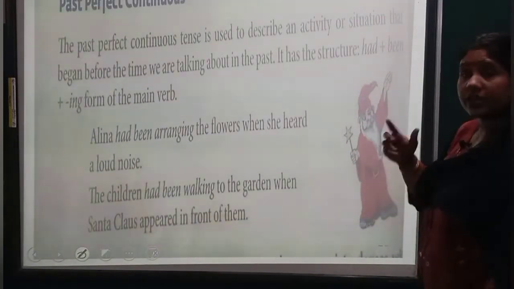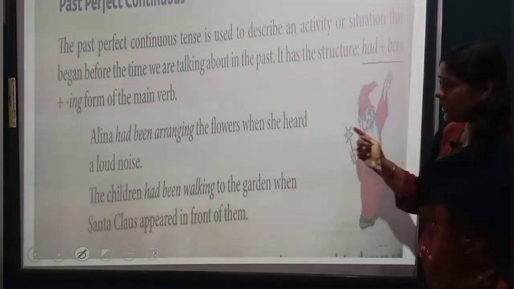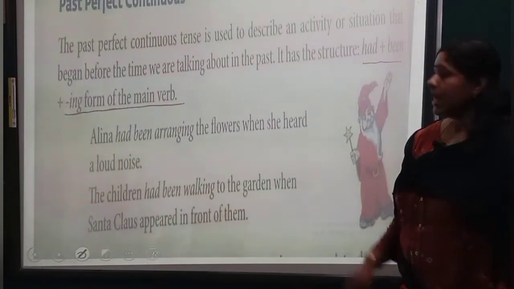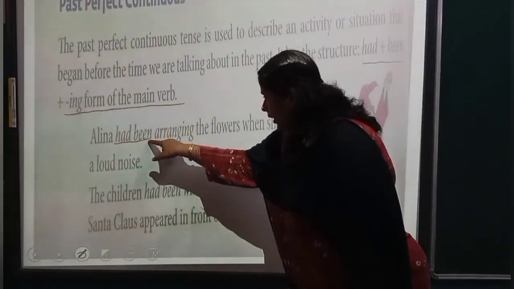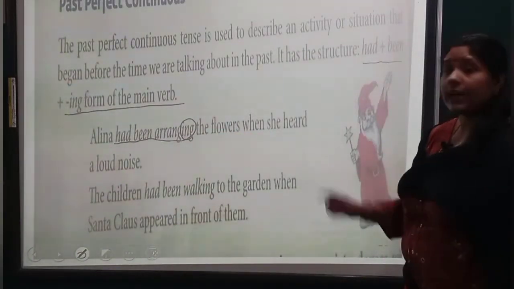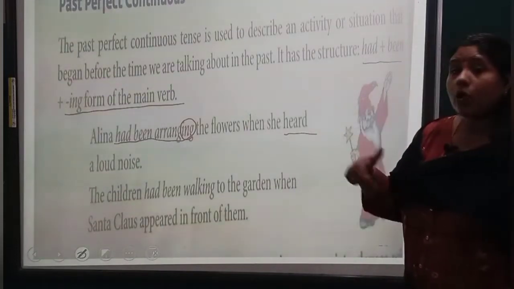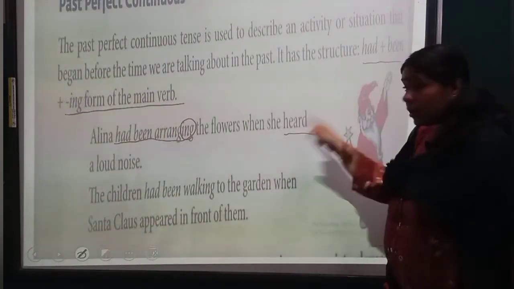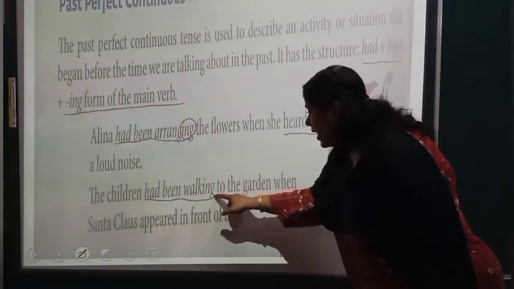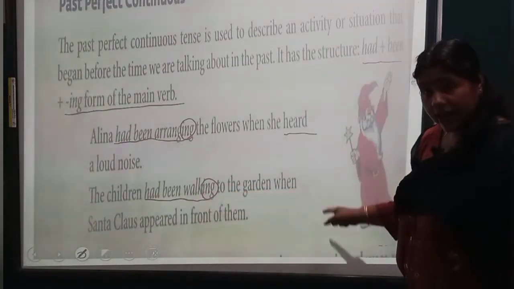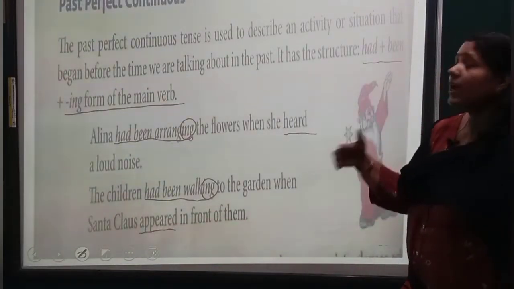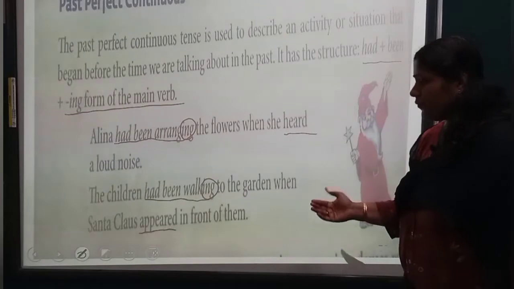It has the structure. What is the structure? Had plus been plus the ing form of the main verb. For example, Alina had been cutting the flowers when she heard a loud noise. See, while we were talking about the past, heard is simple past. The children had been running to the garden when Santa Claus appeared. See, simple past, talking about the past, in front of them.